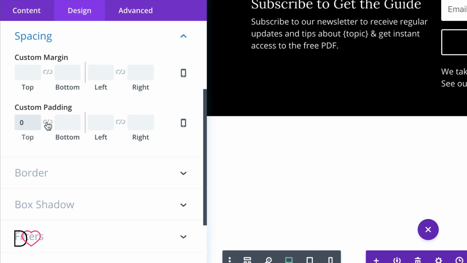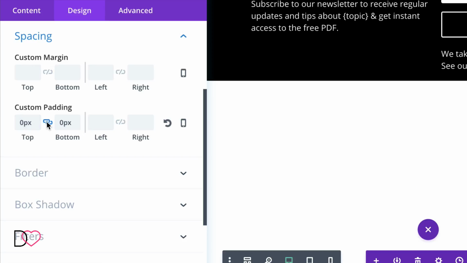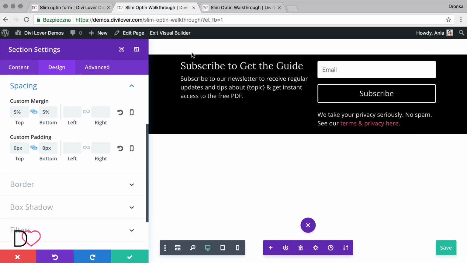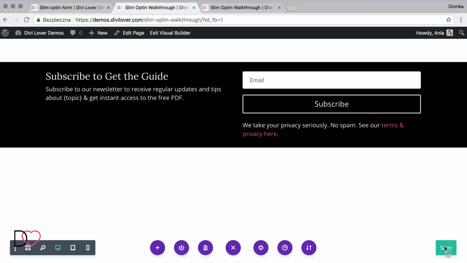Remove the top and bottom padding, and I will add some margin just to see better where the section starts and ends, but it's not necessary for your sign up forms. Okay, let me save this and save the changes, and I will preview my page here.